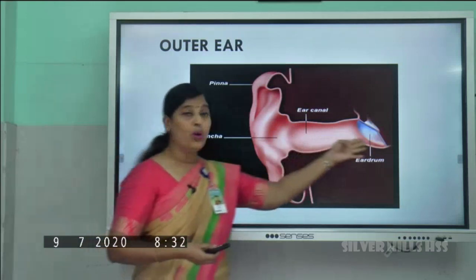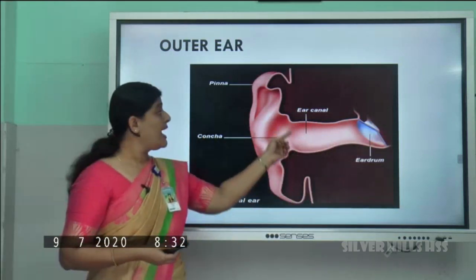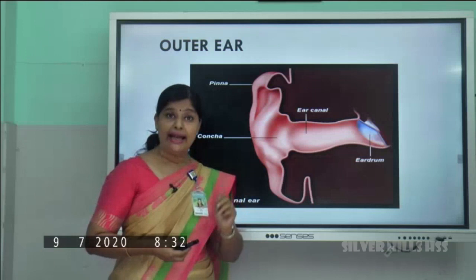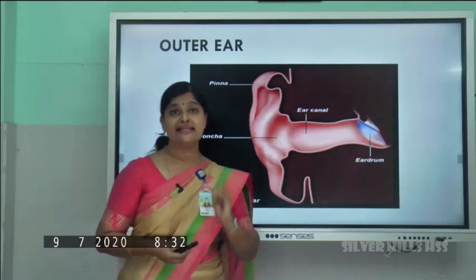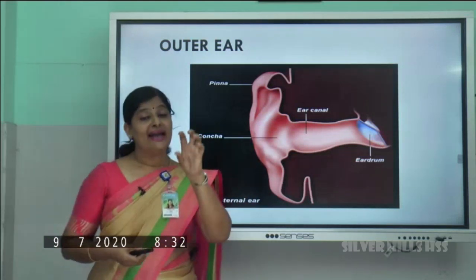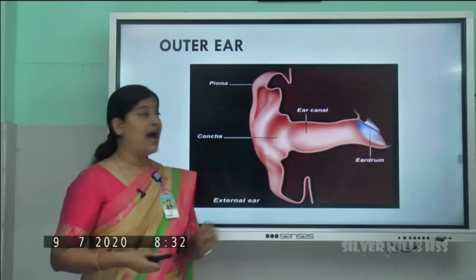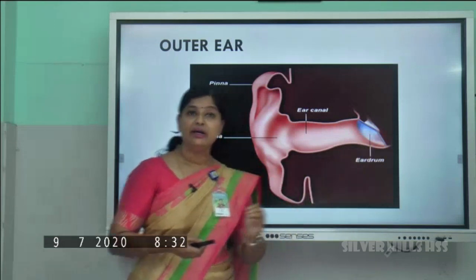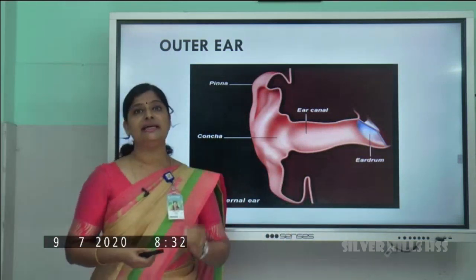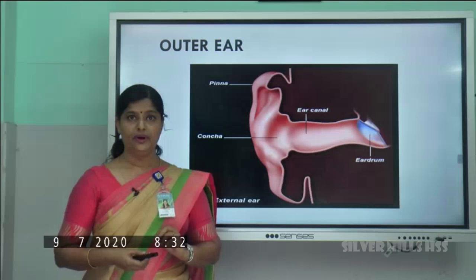It should not go inside, isn't it? So the small hair and the wax secretion will make the dust and the germs get entangled on it, thereby preventing the entry of such things inside our ear, right?